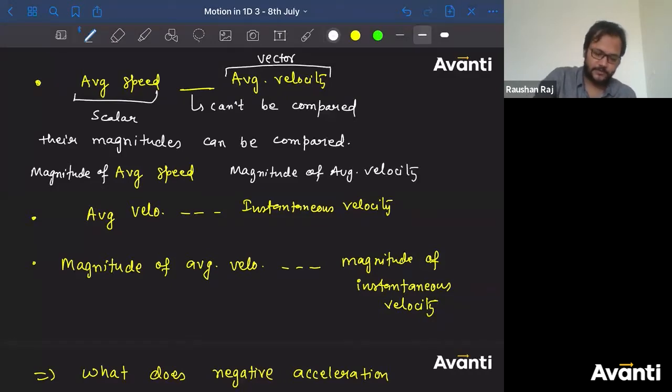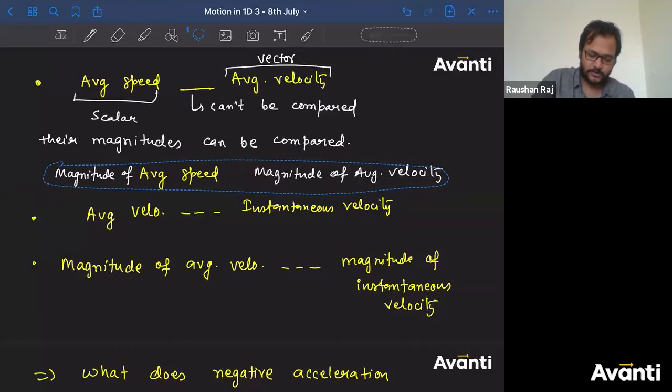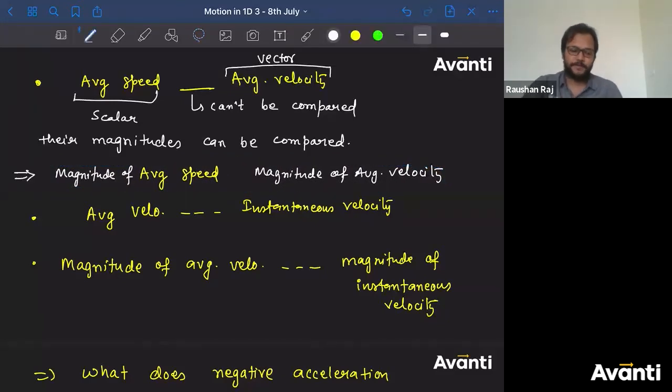What will be the relation that we need to follow here? Greater than, equal to, less than, equal to, or cannot be compared? Simple thing. Magnitude of average speed is what? Total distance divided by total time.